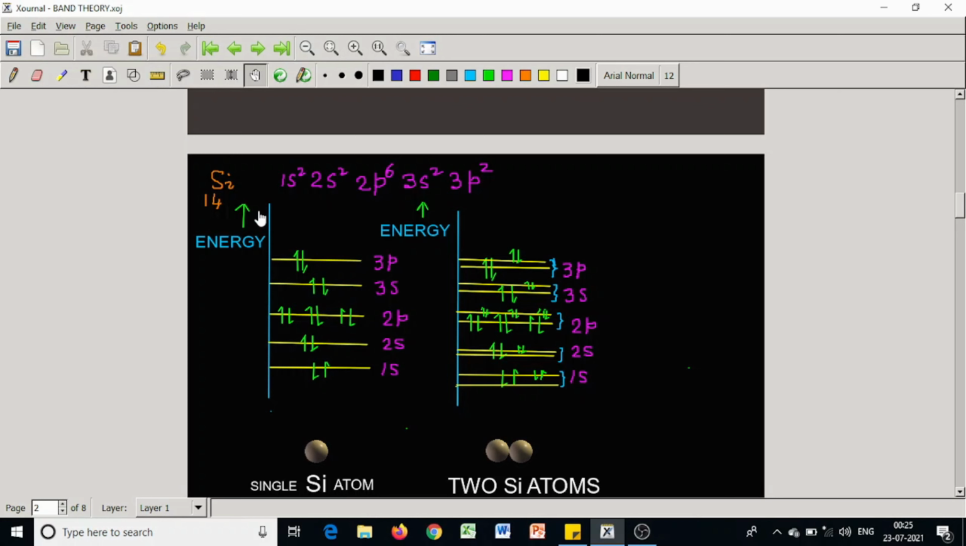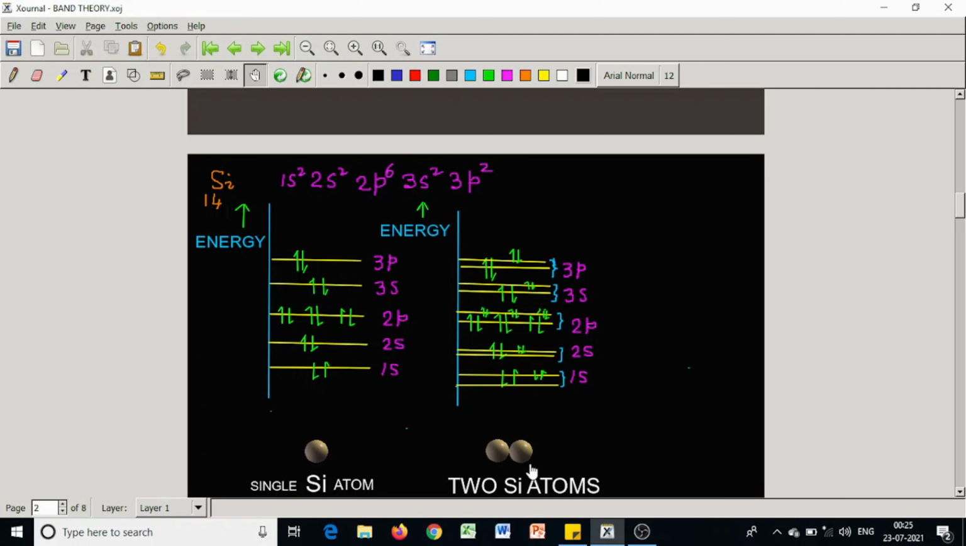This is the energy axis. This is 1s, 2s, 2p, 3s, 3p orbitals, and in an s orbital there may be 2 electrons. In a p orbital the maximum number of electrons is 6, and so on. But at the uppermost level it is 2 because the p orbital is not fulfilled. There are 2 electrons.